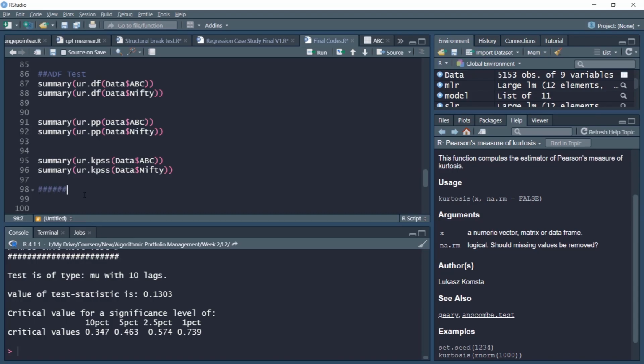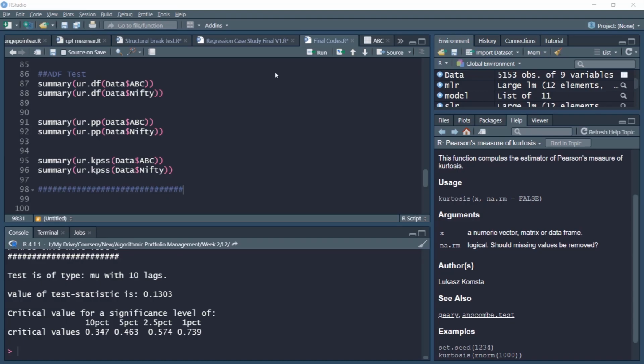So we have conducted the stationarity tests. To summarize this video, we conducted tests of stationarity and non-stationarity. The augmented Dickey-Fuller and Phillips-Perron tests were tests of non-stationarity, where the null hypothesis was non-stationarity and rejection of the null indicated stationarity, while the KPSS test was a test of stationarity, and we failed to reject the null, which again indicated stationarity of the data. In the next set of videos, we'll start with training and testing of the regression algorithm and prediction